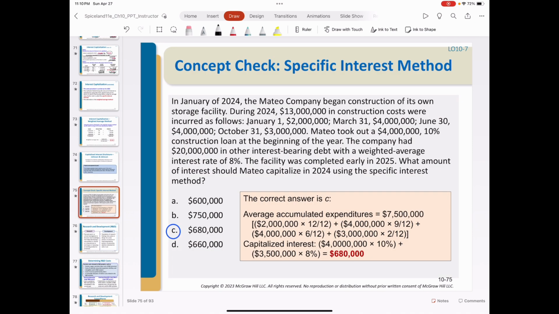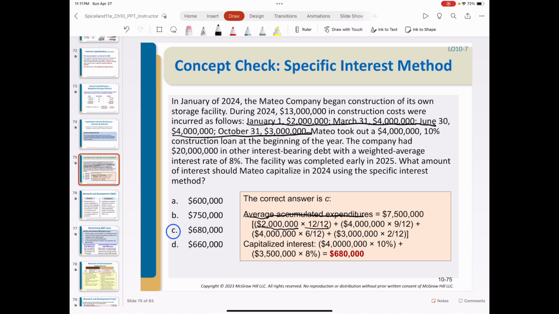We are given the 4 capital expenditures, and then we calculate the weighted average accumulated expenditure. The amount of capital expenditure is multiplied by the portion of the year outstanding. The first one was 12 months. The second one was 9 months, 4 million. The third one was 6 months, from June 30th to December 31st. The last one, October 31st to December 31st, that's 2 months. So that's the portion of the year outstanding. Multiply each by its capital expenditure, and we have the weighted average accumulated expenditure.